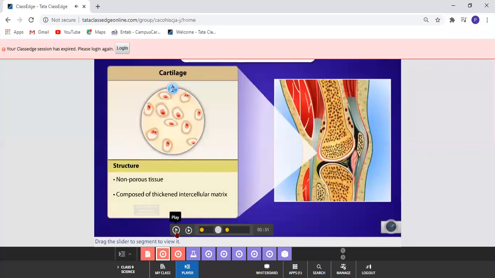What is cartilage? Soft bone or soft tissue. It is non-porous, not having pores, and is composed of thickened intercellular matrix. Thickened means hardened, and it has an intercellular matrix. You can see on the diagram there, spaces are there in between.